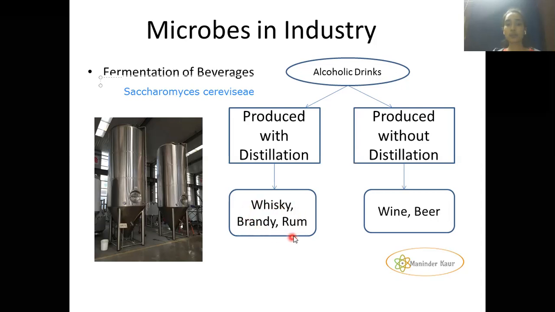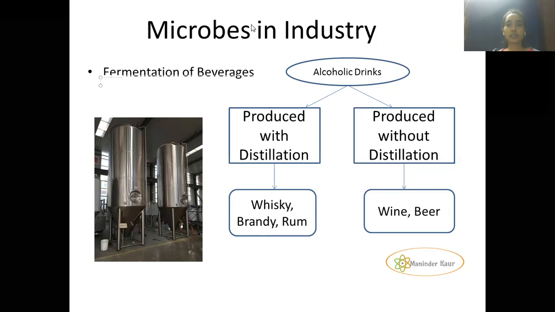These are produced with the help of distillation of this fruit sap or juice, whatever they use in it. And the alcoholic drinks which are produced without the process of distillation are wine and beer. So these are produced with or without distillation, on a larger scale in the industry.